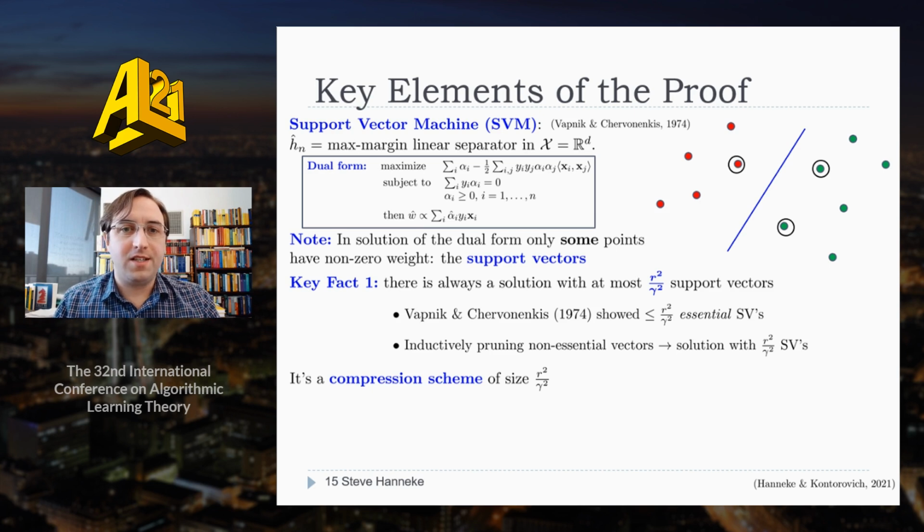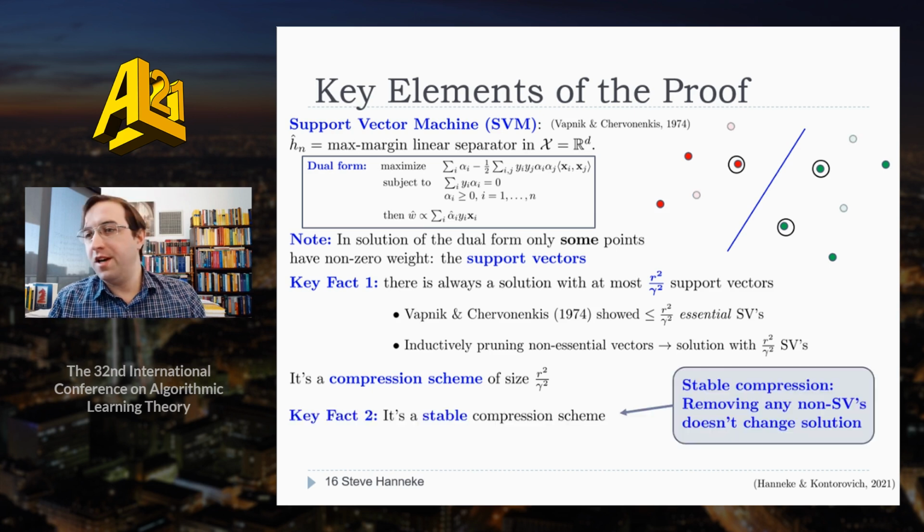The conclusion is that SVM can be expressed as what's called a compression scheme with size at most R squared over gamma squared. But then our second key element of the proof is that it's not just any compression scheme, it actually has a special property. So it has the property that if you remove any portion of the data set, as long as what you're left with still contains a complete set of support vectors for some solution of the original problem, then the SVM classifier for that subset will be the same as for the full data set. And this is what's called a stable compression scheme.